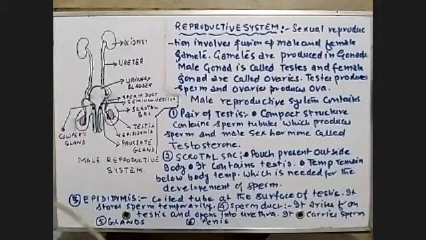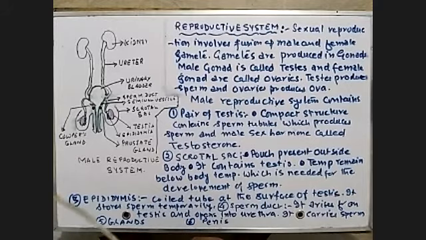If the temperature rises above 35 or 36 degrees centigrade, then it is not a very good temperature for the sperm to develop. As you all know, optimum temperature is needed for the development of sperm. This is the reason that it is present outside the body in the scrotal sac.